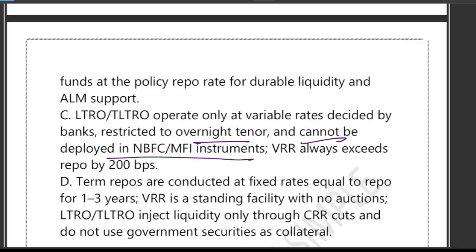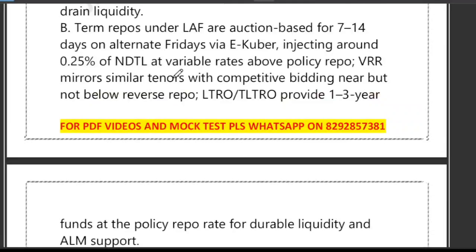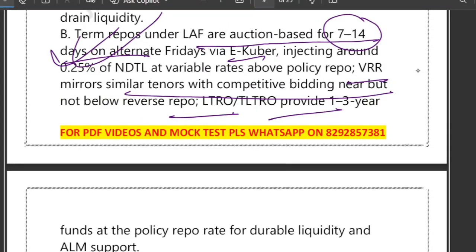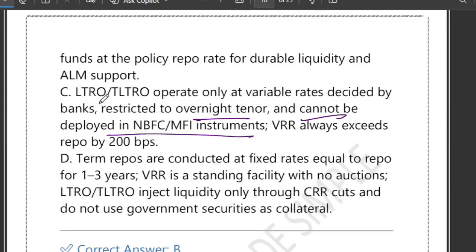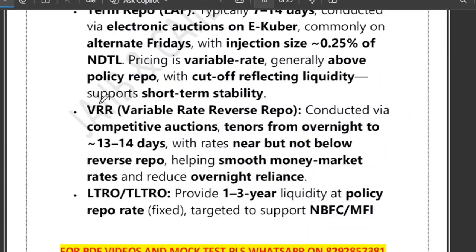So if you look at option number B, it captures all these things. Term repo or LAF, auction mechanism is variable rate auction, VRR, and the correct liquidity amount is almost 0.25% of NDTL, and accurate VRR description, accurate LTRO TLTRO description. So everything is correct. Option number B is the correct one.